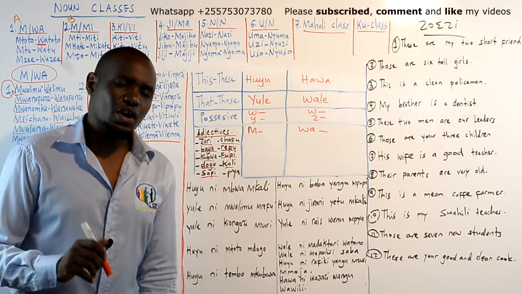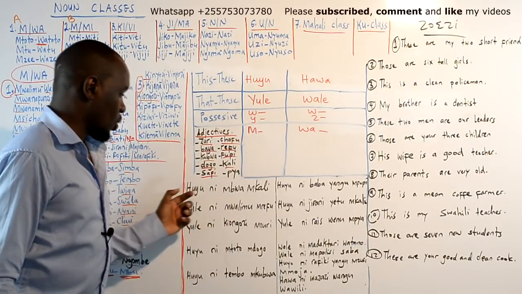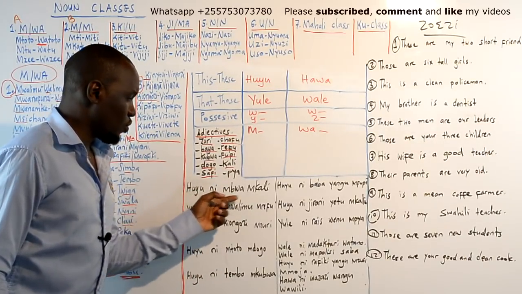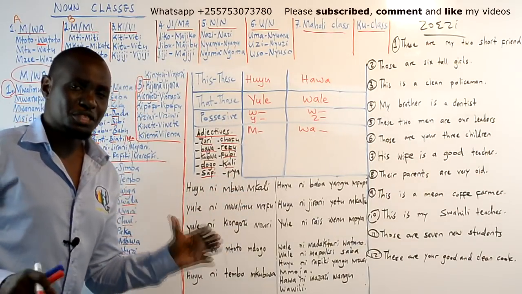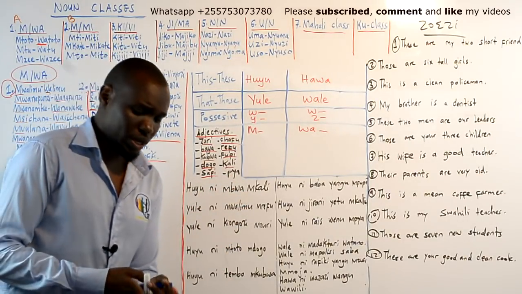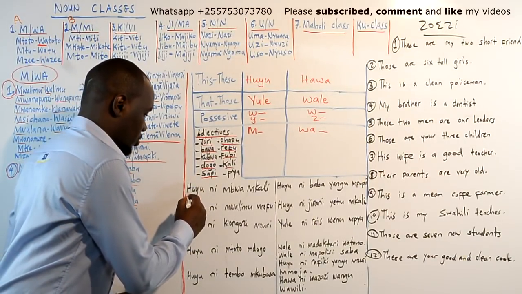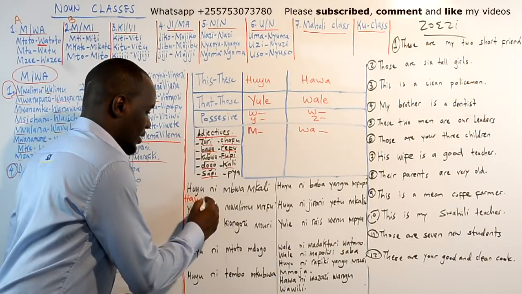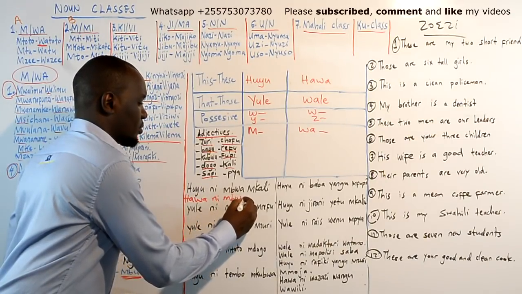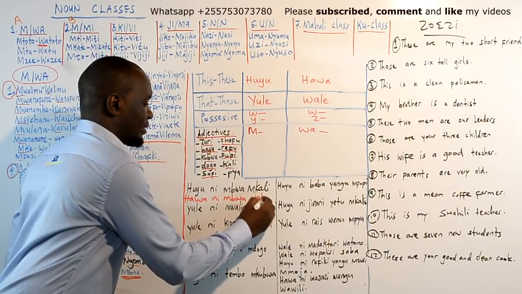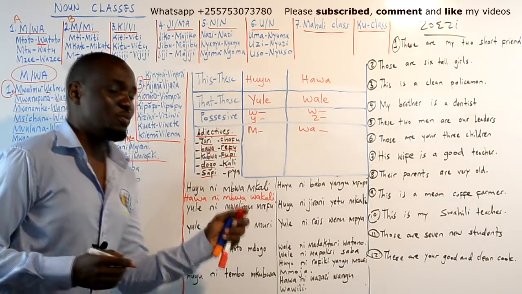Now pause the video and make these sentences plural. Like, huyu ni mbwa mkali. This is a fierce dog. How do you say these are fierce dogs in Swahili? It will be hawa. Huyu plural becomes hawa ni mbwa wakali. Hawa ni mbwa wakali.